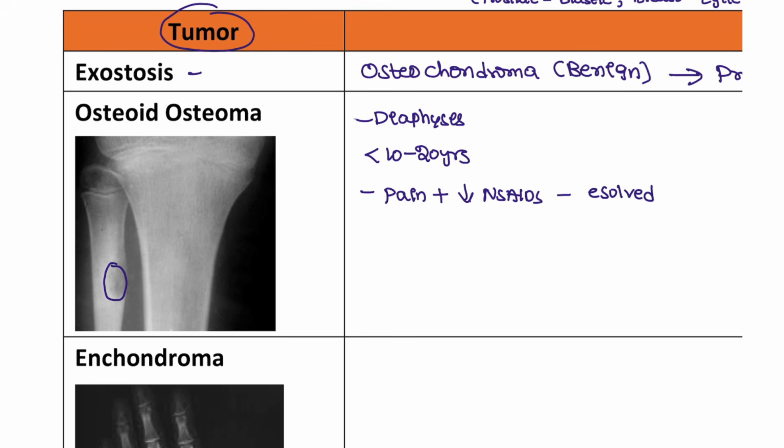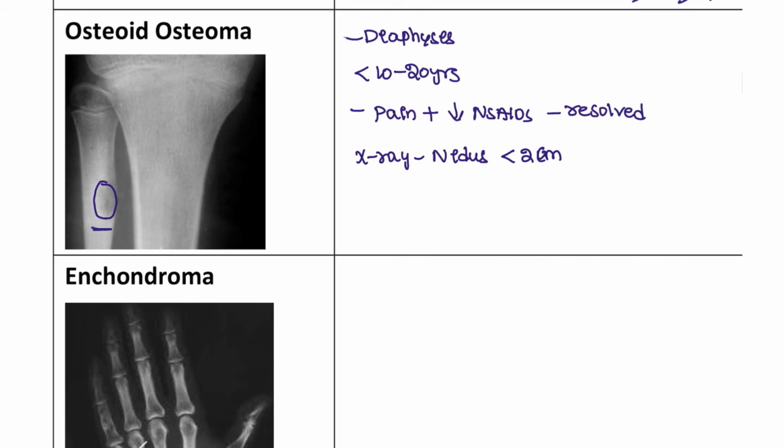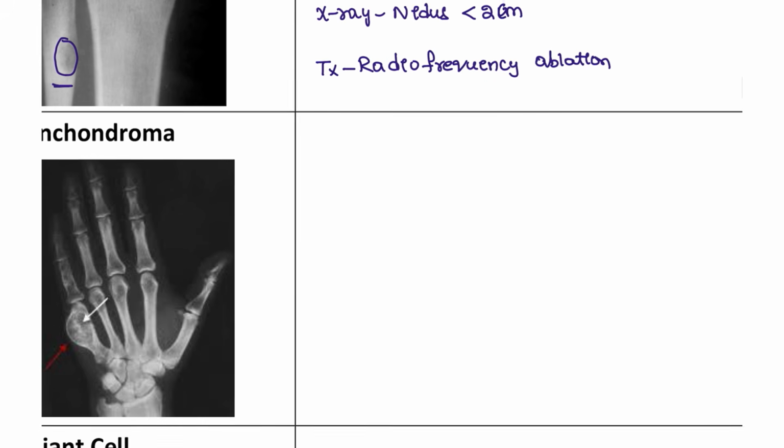So this is a classic history that the examiner will mention, and you will order an X-ray for the patient. On the X-ray, you are going to see a lesion known as a nidus. Okay, that is known as a nidus, and it is less than 2 centimeters. If it is more than 2 centimeters, then you have to do a biopsy and rule out malignancy in this patient. And what is the treatment of choice? The treatment of choice for this patient is radio frequency ablation. Okay, radio frequency ablation, and most of the time it is a true benign tumor, no malignancy is seen, and the recurrence rate is also low.